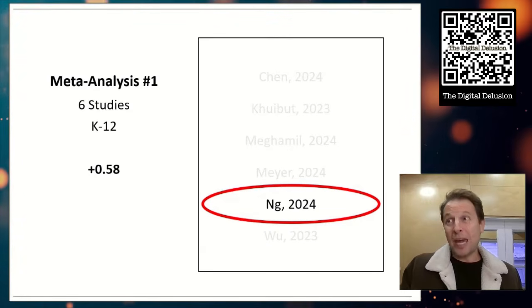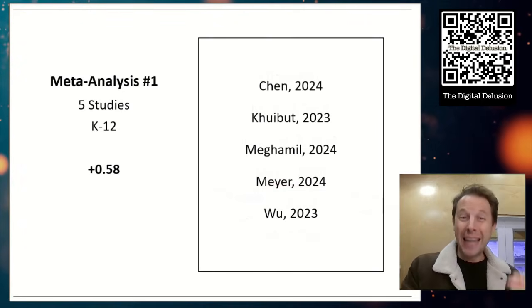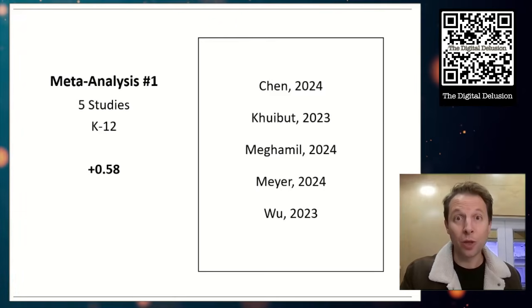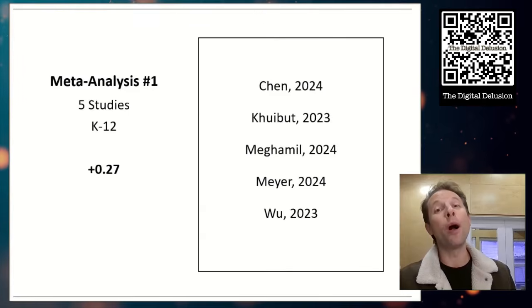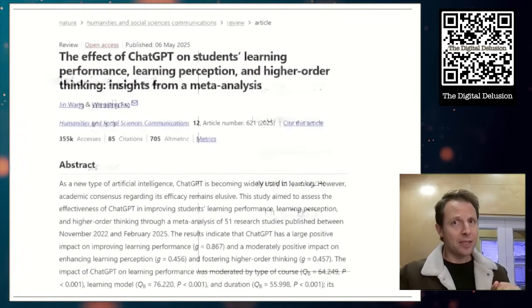It just basically said you can learn from this tool, which is irrelevant. So that shouldn't have been included. That leaves us with 5 studies. When we reanalyze those 5 studies that should have been included, we get a new effect size of positive 0.27, well below our 0.42 mark. But that's okay. The next meta-analysis must do better.